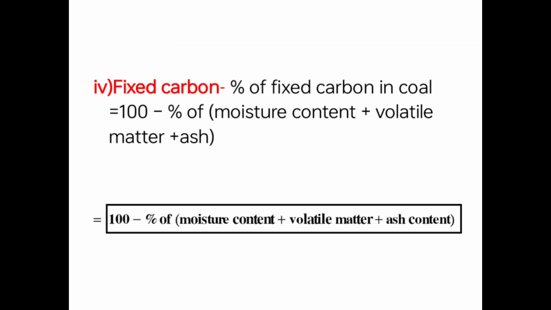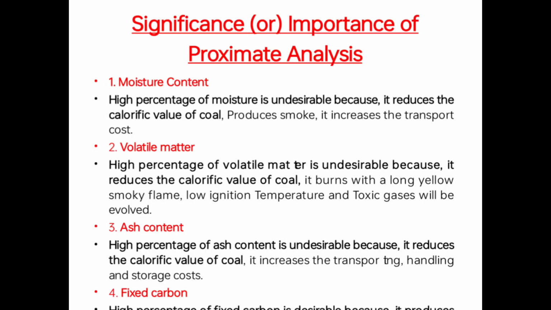Fixed carbon. Percentage of fixed carbon in the coal equals 100 minus percentage of moisture content plus volatile matter plus ash content. Significance and importance of proximate analysis: moisture content, volatile matter, ash content, fixed carbon.